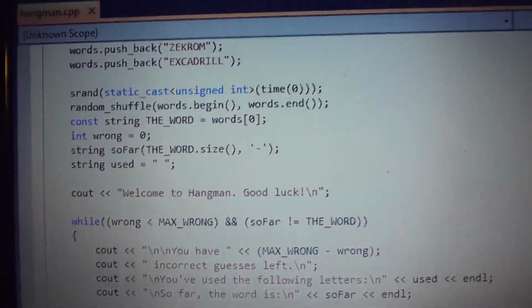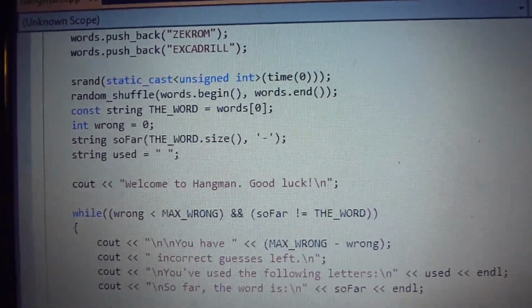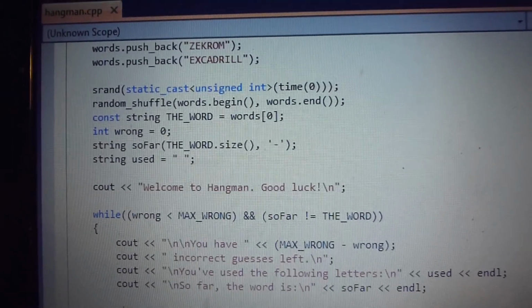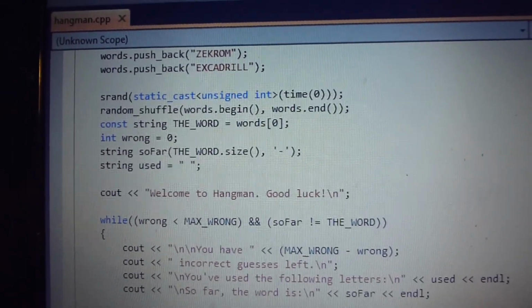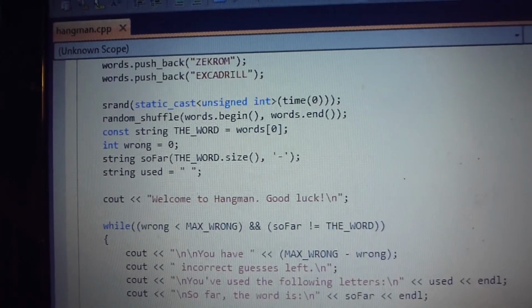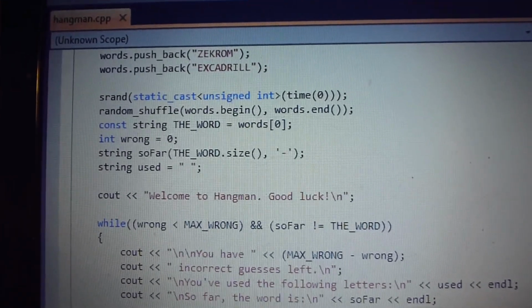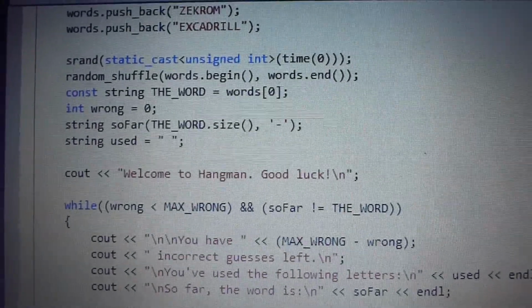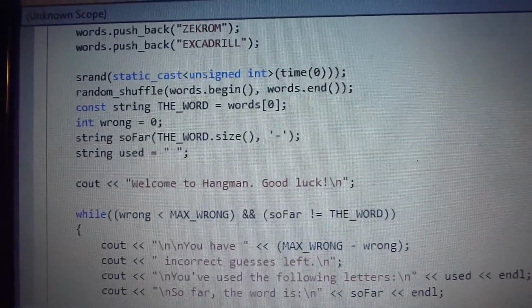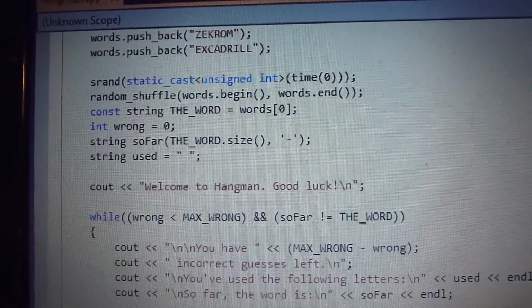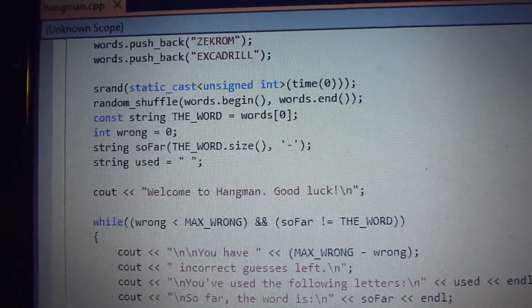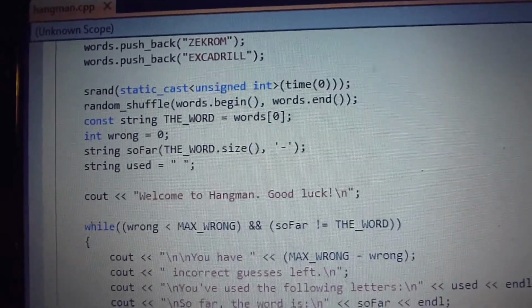So after that, I declared that the integer wrong is 0, which is the starting amount of wrong guesses the player has used. The string so far is what the word is so far, what the player's guess.